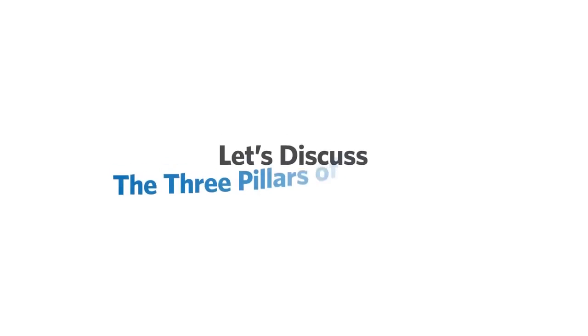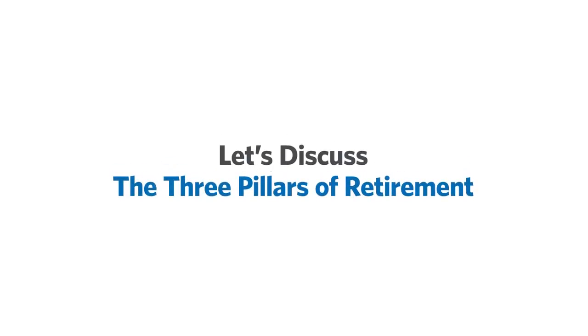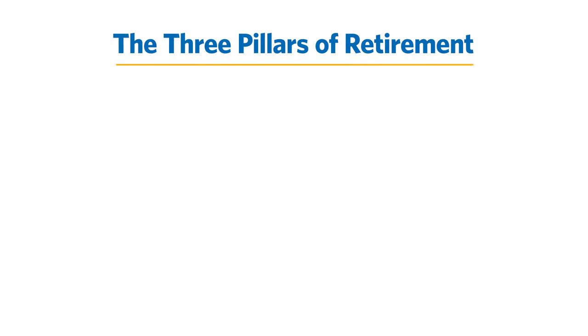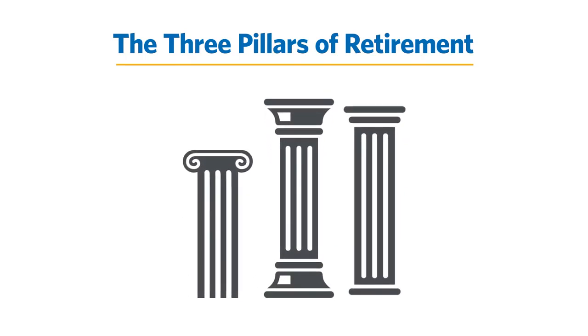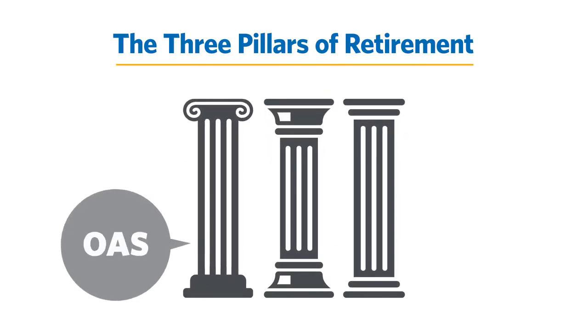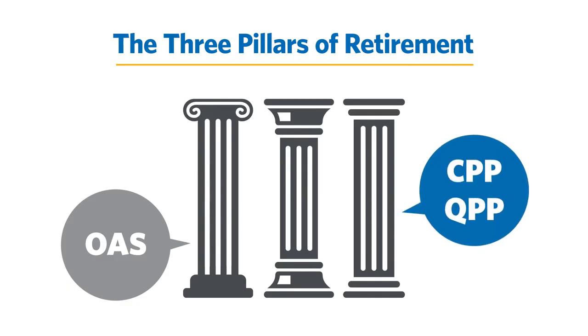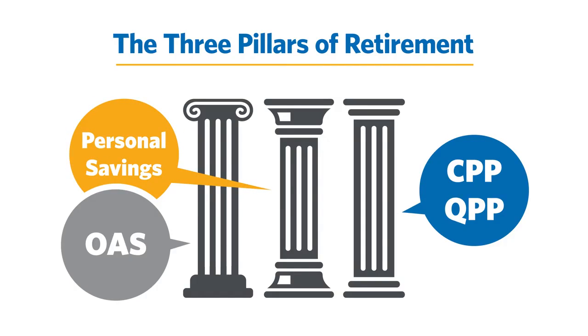Let's talk about the traditional retirement model financial professionals use to guide people in retirement savings. The 3 pillars of retirement in Canada is a term for the trio of common sources of retirement income: Universal Benefits, Old Age Security (OAS), Canada Pension Plan (CPP), Quebec Pension Plan (QPP), and Company Pensions and Personal Savings.